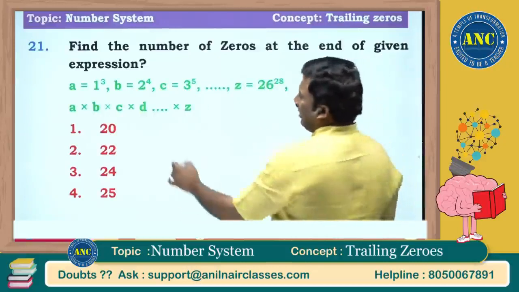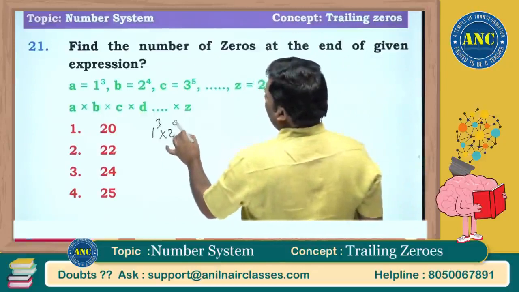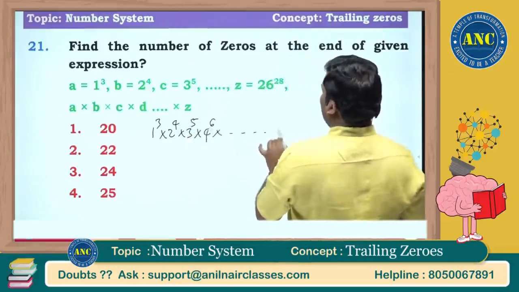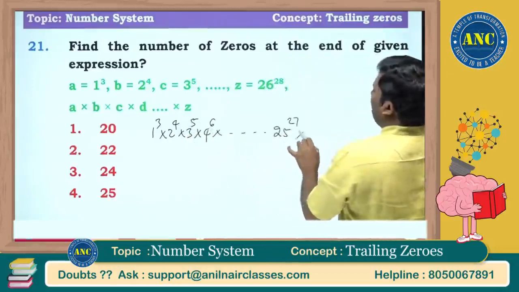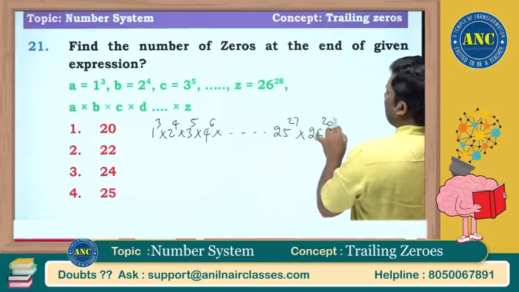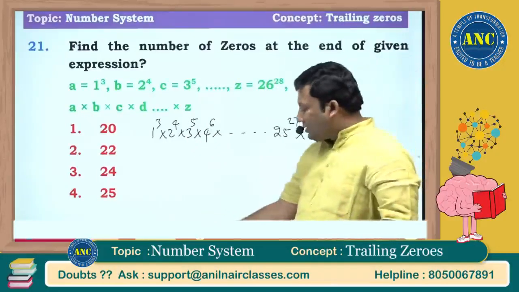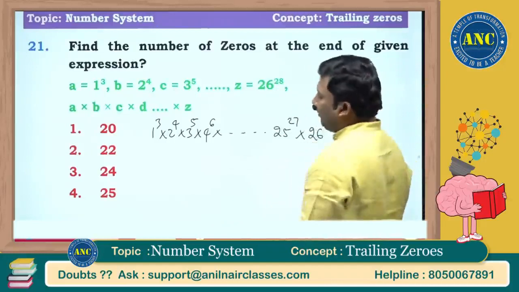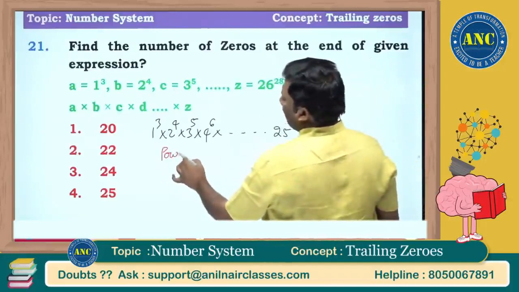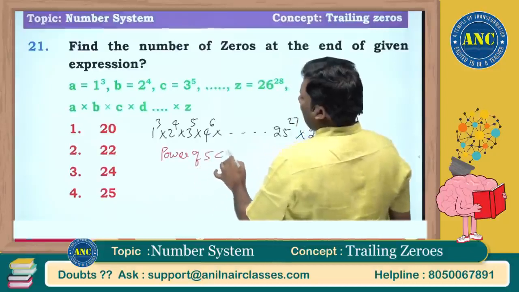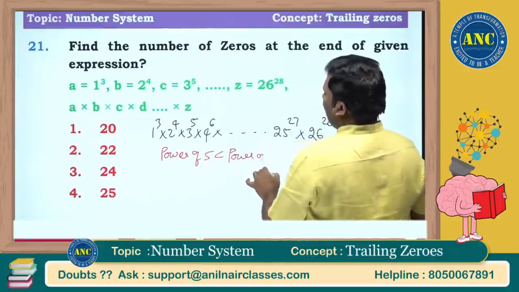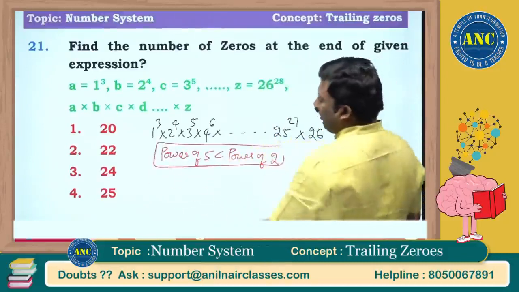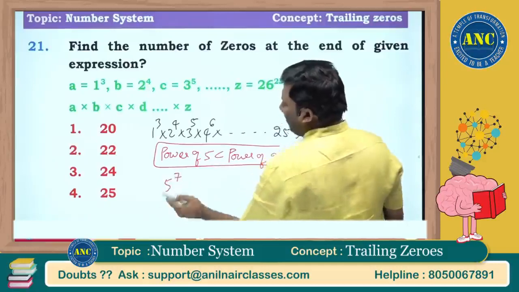Similar question we did. 1 cube into 2 power 4 into 3 power 5 into 4 power 6 and so on up to 25 power 27 into 26 power 28. Every second term is a multiple of 2. Every fifth term is a multiple of 5. So the power of 5 is less than the power of 2. So only attack the powers of 5.